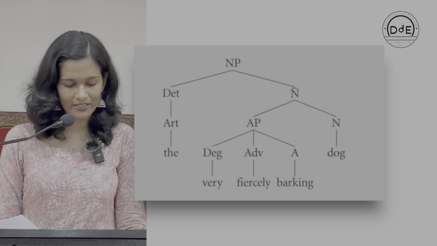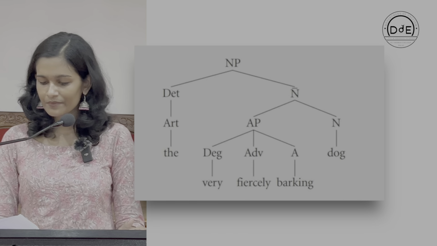So, the next one is adjective phrase. Let us take the example, the very fiercely barking dog. Very fiercely barking is the adjective phrase that qualifies the noun here, which is dog. Take a look at the tree diagram.